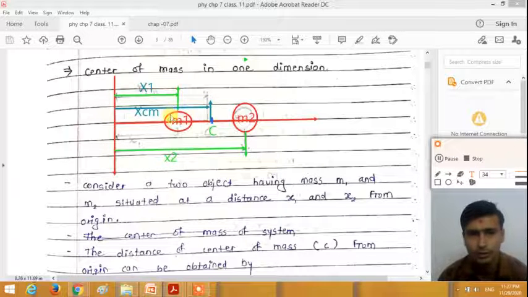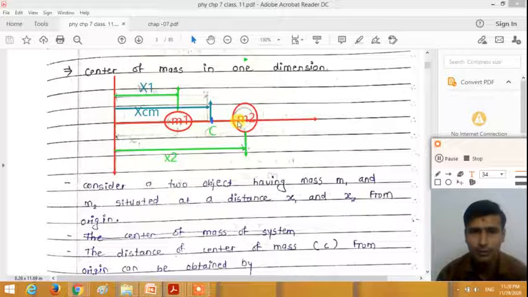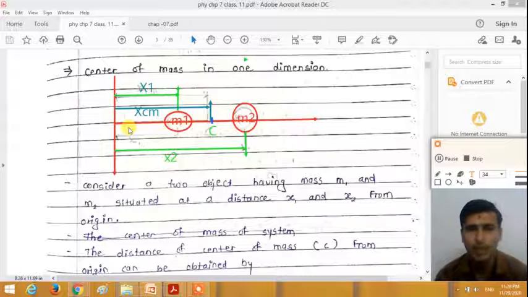So consider the two objects, first object m1 at a distance x1 from the origin, second object m2 at a distance x2 from the origin. Now center of mass is a point at which the mass of both the objects is concentrated. So here we need to find the distance of the center of mass from the origin, and to calculate it we need two things, mass of the object and distance from the origin, right? So let us see how we can calculate.